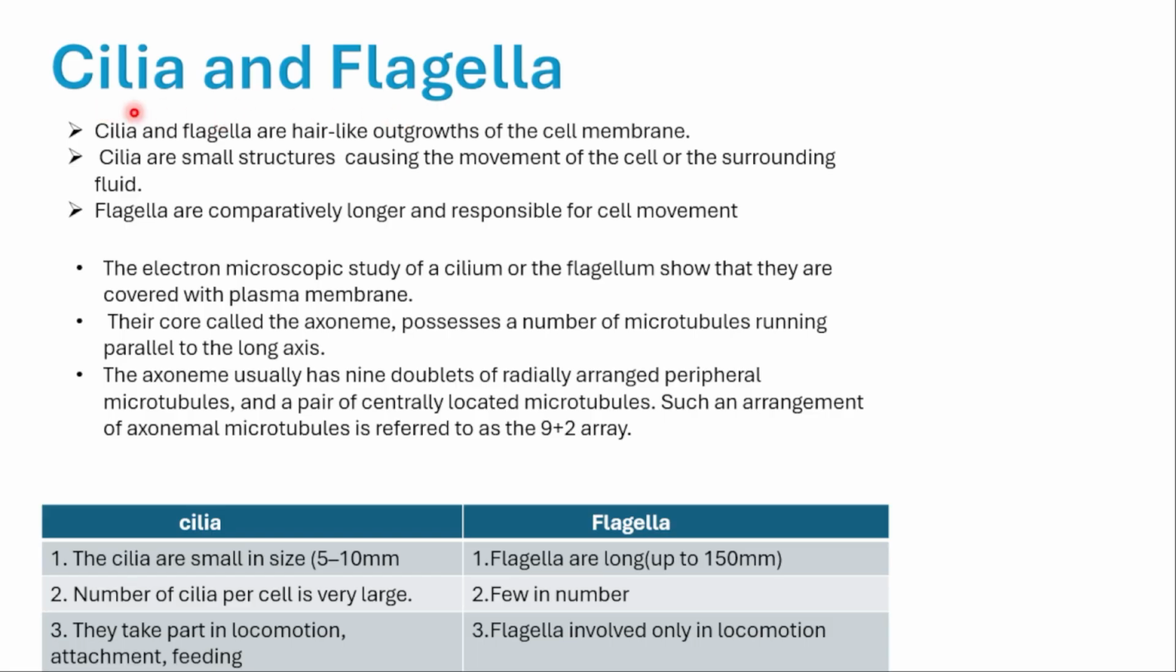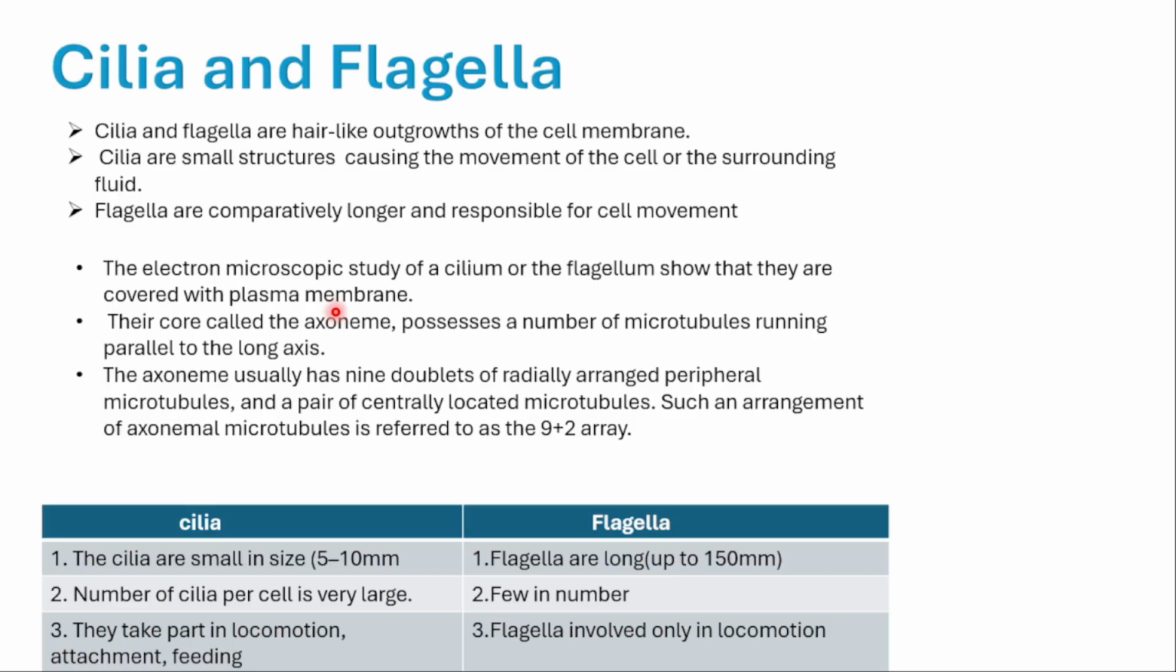Cilia and flagella we discussed during the structure of bacteria, but this is a somewhat more detailed structure. Cilia and flagella are hair-like outgrowths of the cell membrane. Cilia are small structures causing the movement of the cell or the surrounding fluid. Flagella are comparatively longer and responsible for cell movement.